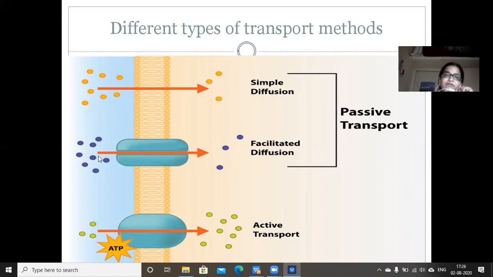And the movement of molecules is being done from the outer side to the inner side of the cell. Here carrier proteins are involved.